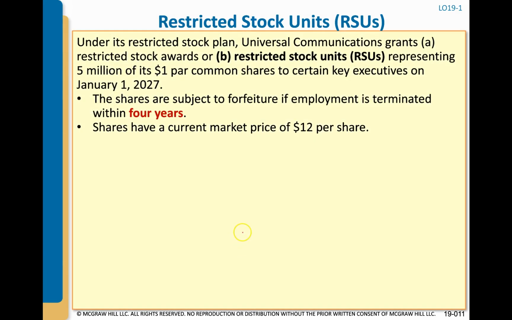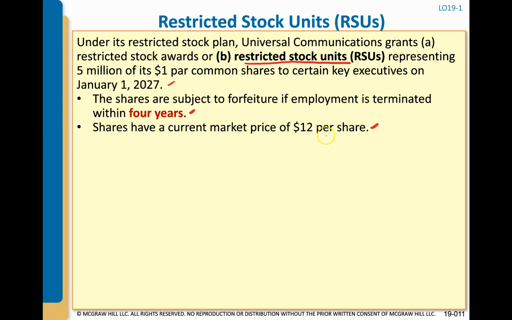Let's go back to that same example, except now we're just going to look at it as if the company had issued restricted stock units. Same facts. They're $5 million at $1 par common shares. They were granted on January 1. They're subject to 4-year vesting, and the shares have a current market price of $12 per share.